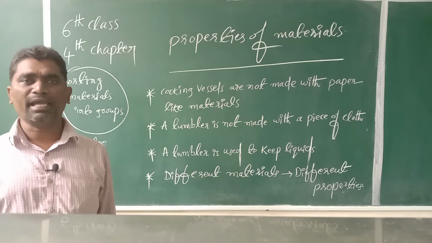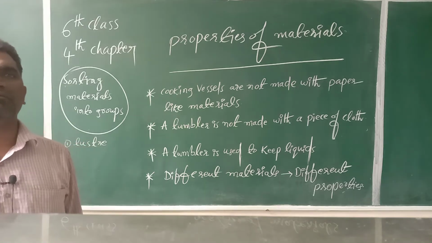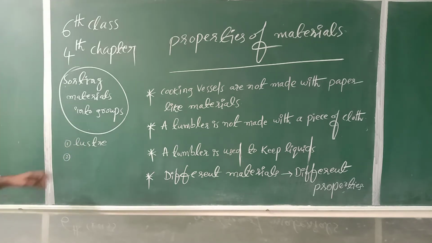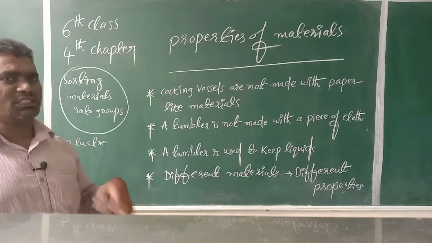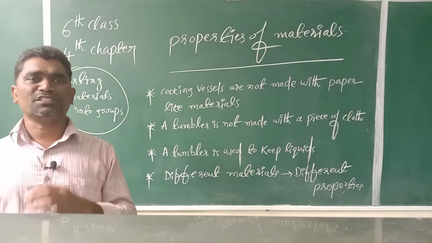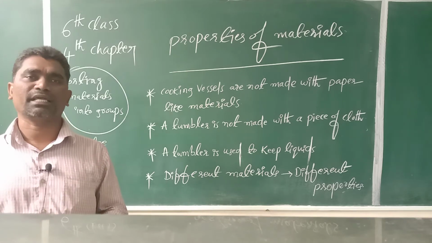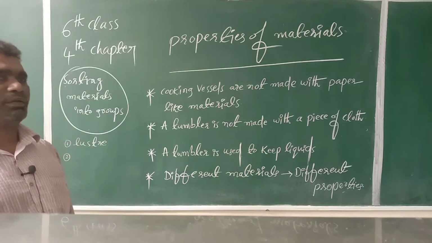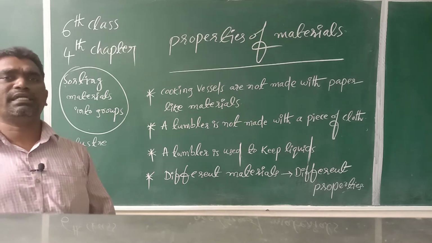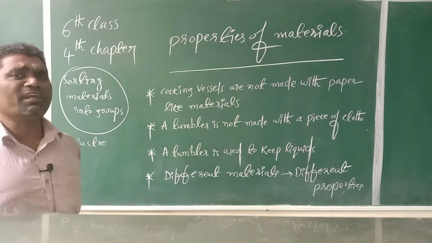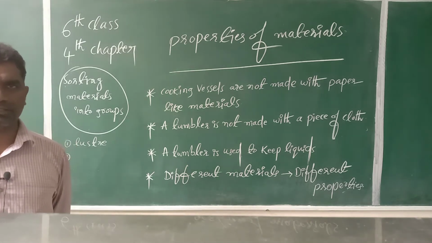Same like that, iron, copper and aluminum have different properties. Luster property: some materials will shine, but other materials don't shine. For example, coal doesn't shine. So different materials will have different properties.